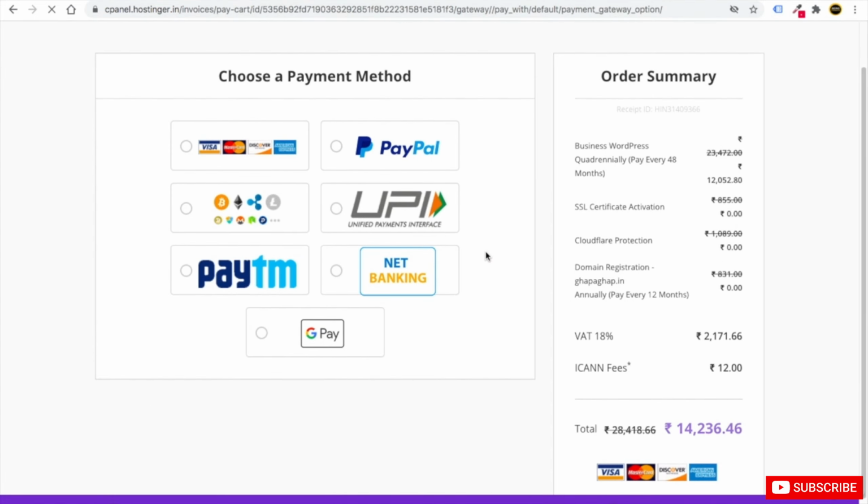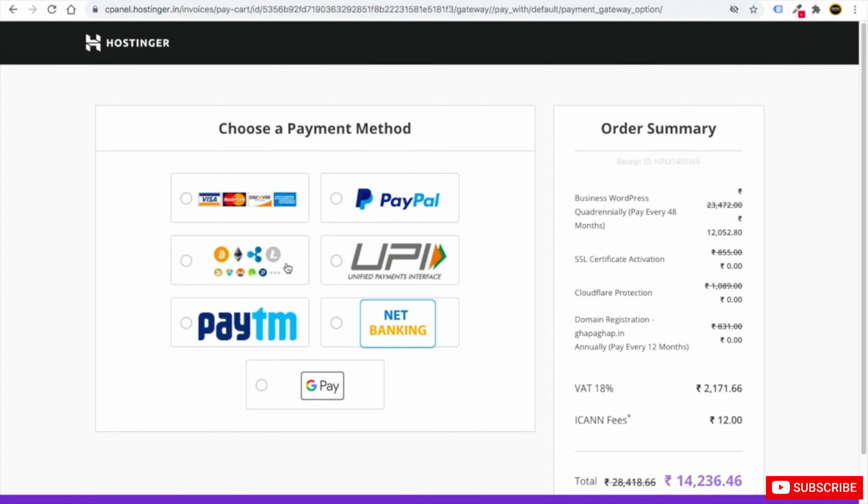Then it will give you the option of which method you want to pay with. Again, you can check here, you are purchasing for 48 months, that is 4 years. You are getting free SSL, free Cloudways, and a free domain. You can see the tax and everything. Here I will pay with a debit card or credit card.